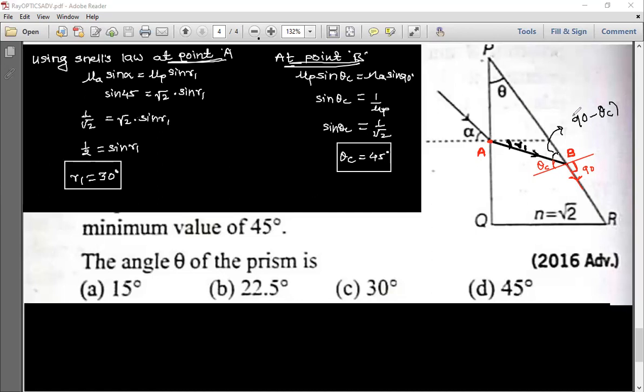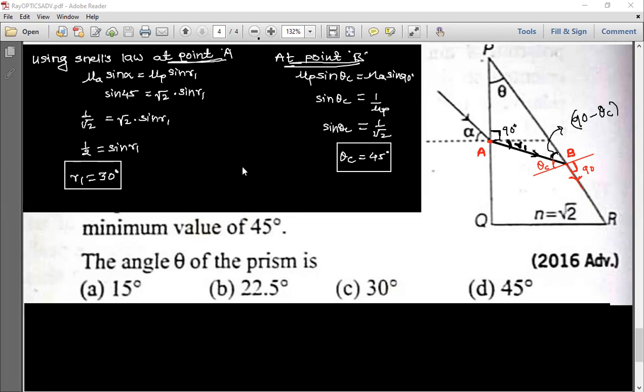Are you agree with me? And obviously this angle we already got, this is 90 degrees. So this total is 90 plus r1. R1 we have already calculated.